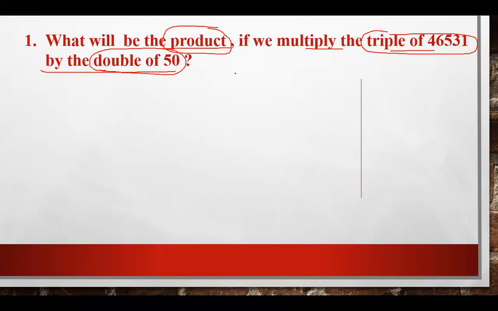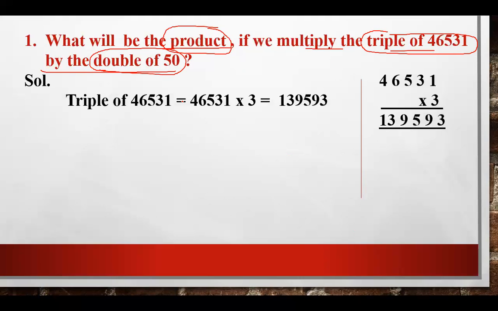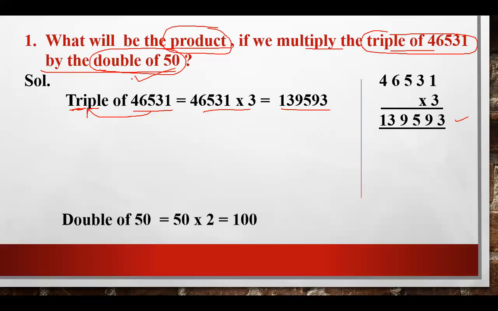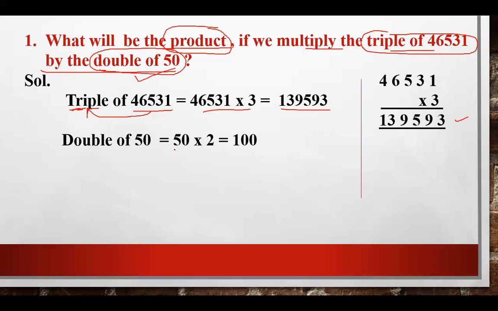Firstly, we have to find these two things. So what you have to write? Firstly, we have to find the triple of 46531. Triple means 3. So you have to multiply this given number by 3. So after multiplying on the right hand side, you will get the product, and the product which will give you 139593 is the triple of 46531. Now after it, we have to find the double of 50. Double of 50 means you have to multiply the given number by 2. So 50 multiplied by 2 is 100.